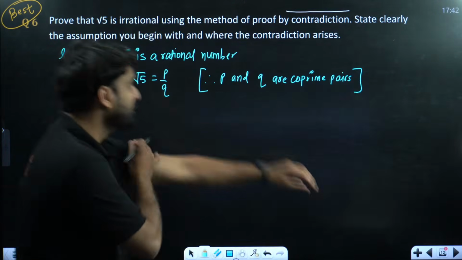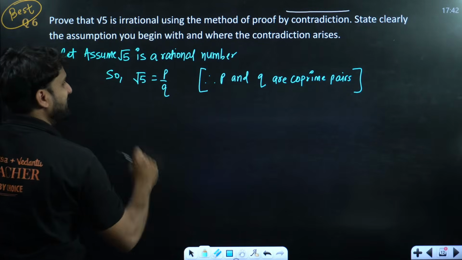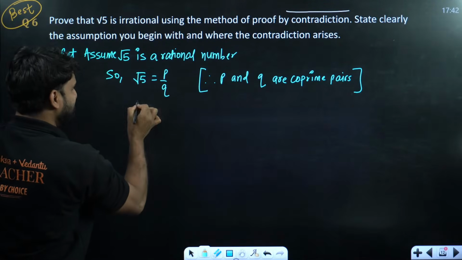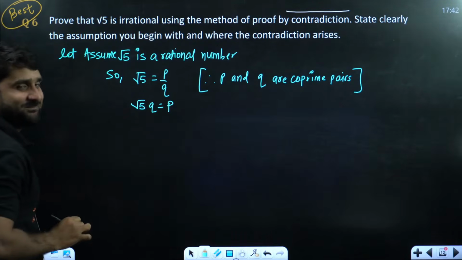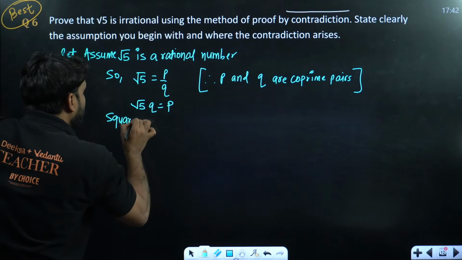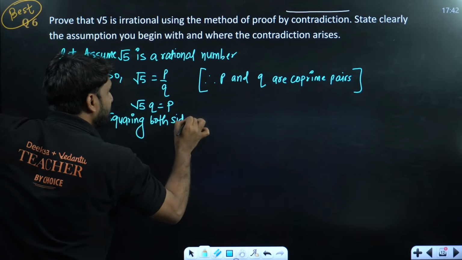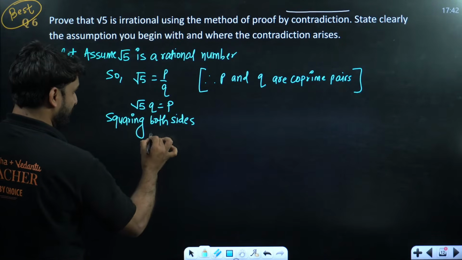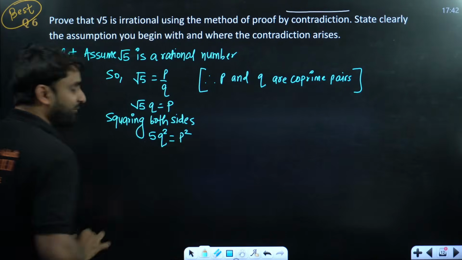Very good, Ayush. So let's do it. We have assumed root 5 is a rational number, so root 5 can be written as p by q. Now do the cross multiplication. So it can be written as root 5 into q is equal to p. Clear? Now squaring both sides. If we square both sides, the root will be removed. So it will become 5q square, and p will also go into square form.